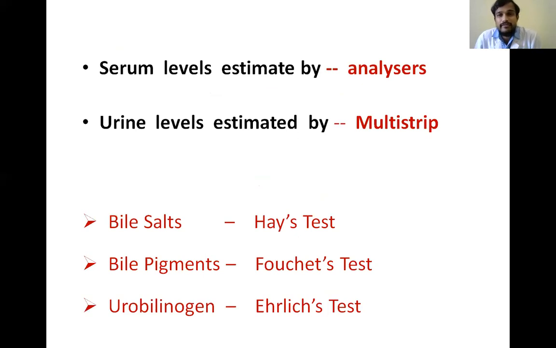All the serum parameters of the liver, about the jaundice, are estimated by analyzers, and the urine levels are estimated by multi-strips. And we had already seen the estimation by individual tests of bile salts, bile pigments, and urobilinogen by Hay's test, Fouchet's test, and Ehrlich's test.